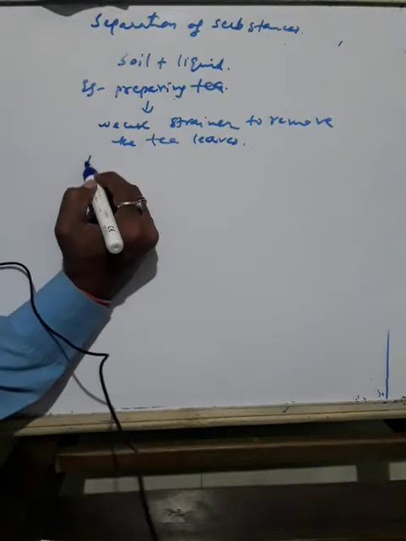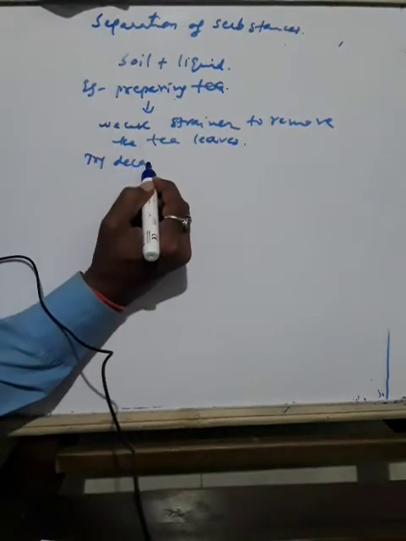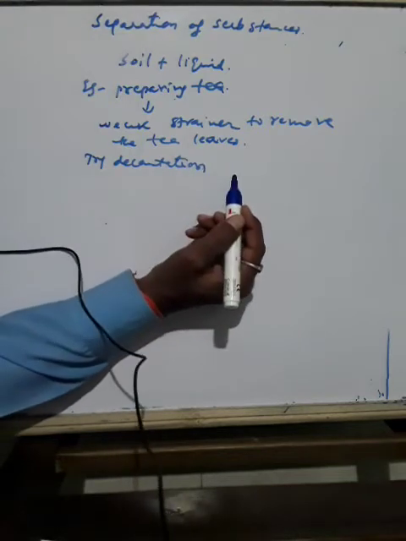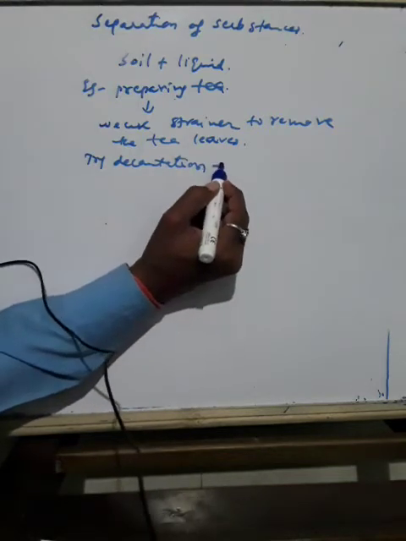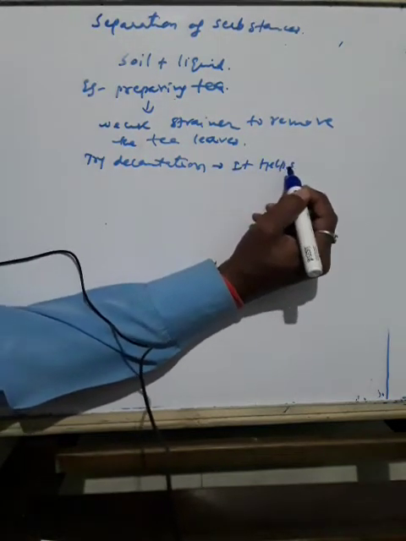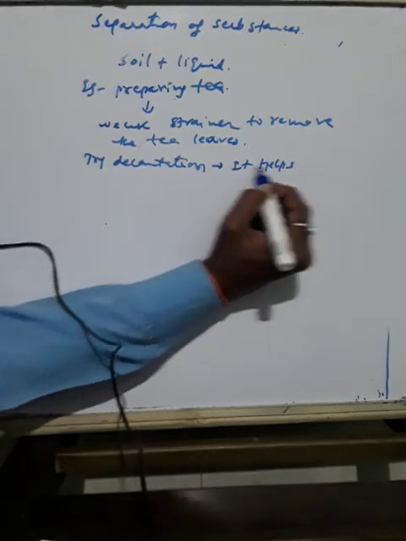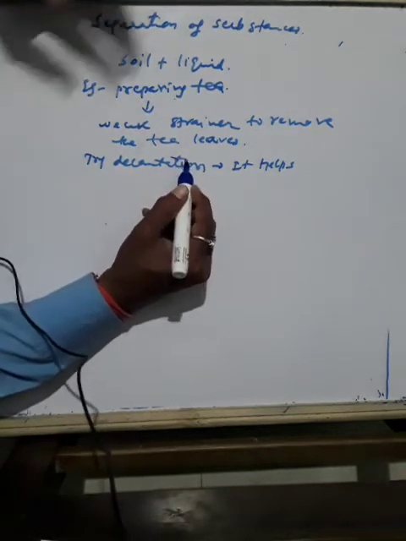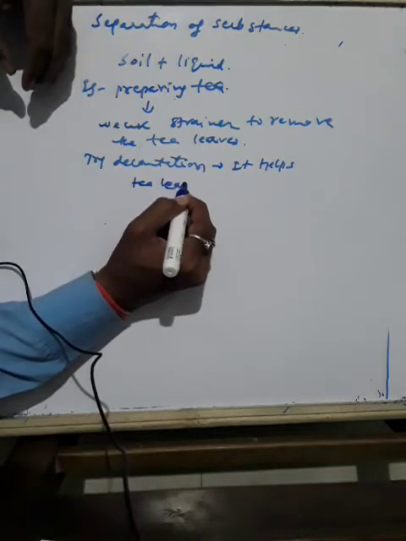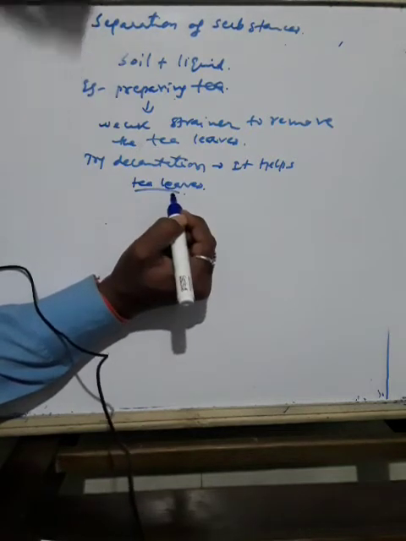Or we try one more method. So we will try decantation instead of a strainer. It helps a little. Why? Because there may still be some leaves. It helps, but do you still get a few leaves in your tea? If you use the decantation method to separate tea leaves and tea, some small tea leaves are still found with the tea. Okay.